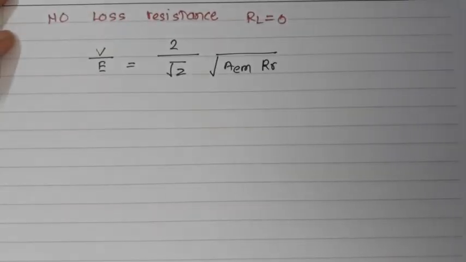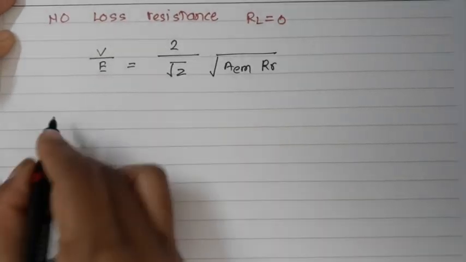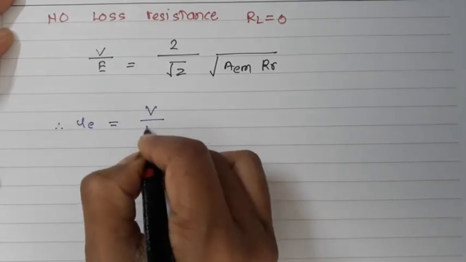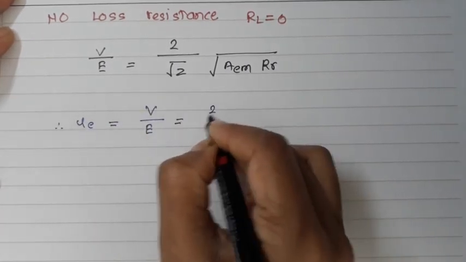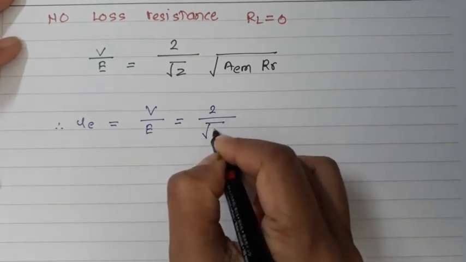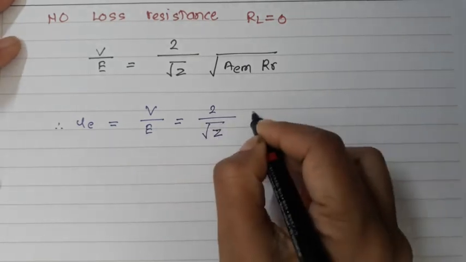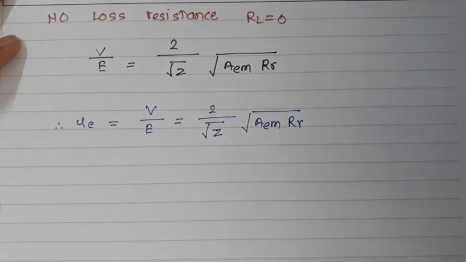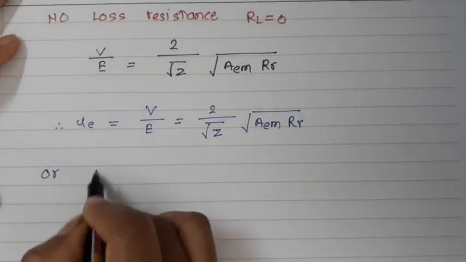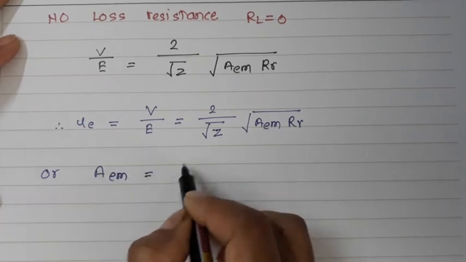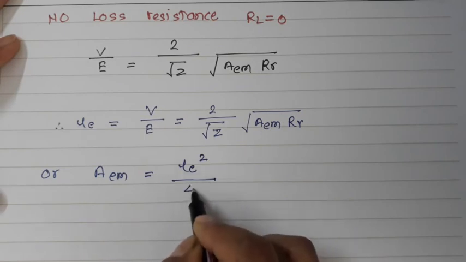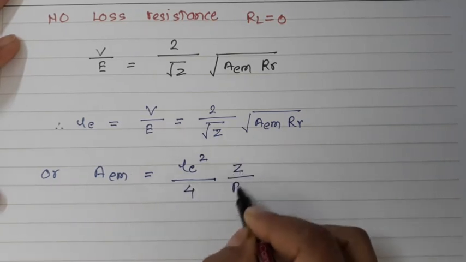According to the definition of the effective length of the receiving antenna, LE is equal to V by E, which is 2 times root of Z AEM Rr. Or AEM is equal to LE square divided by 4 Z by Rr.